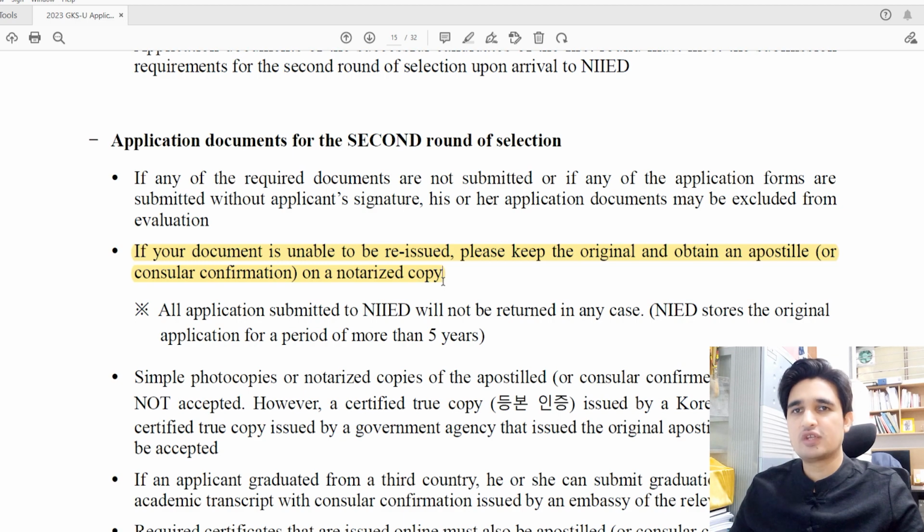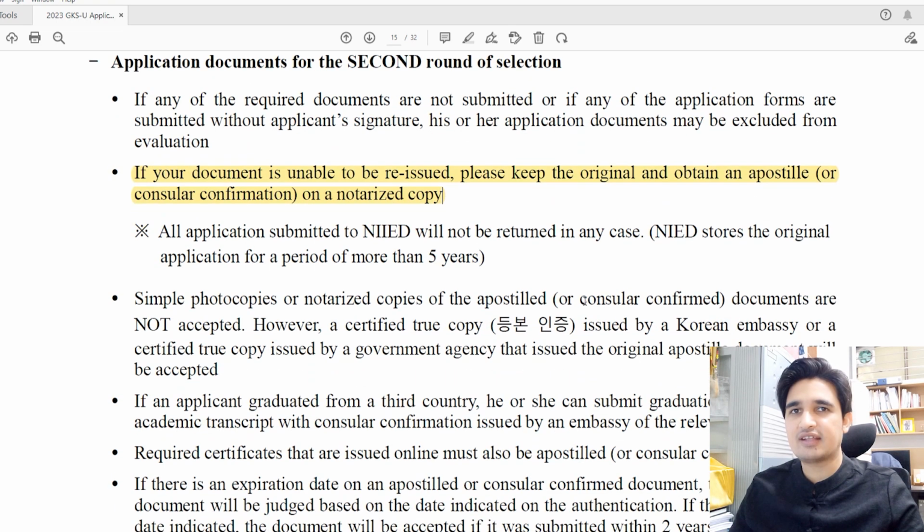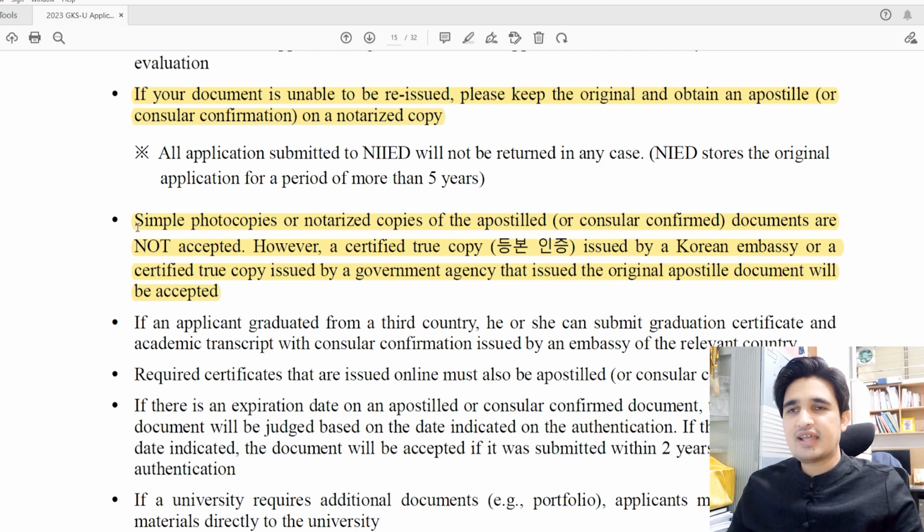Never submit your original documents if you cannot get a second original, because all the applications submitted to NIIED will not be returned in any case for less than 5 years. And this second point is also very important: simple photocopies or notarized copies of the apostilled documents are not accepted.